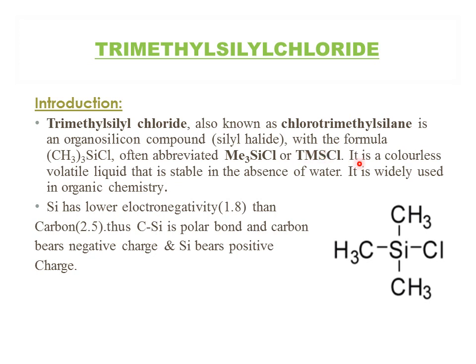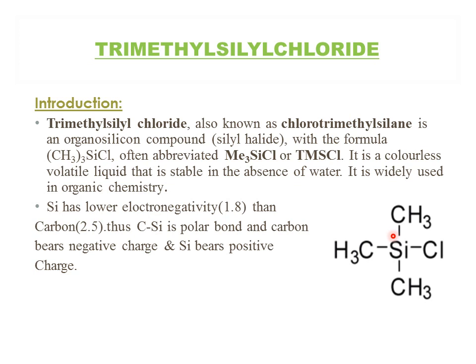It is a colorless volatile liquid which is stable in the absence of water. So here you have to remember, it is in the absence of water. It is used in organic chemistry. If you look at the silicon-carbon bond, silicon has a partial positive charge and carbon has a partial negative charge.